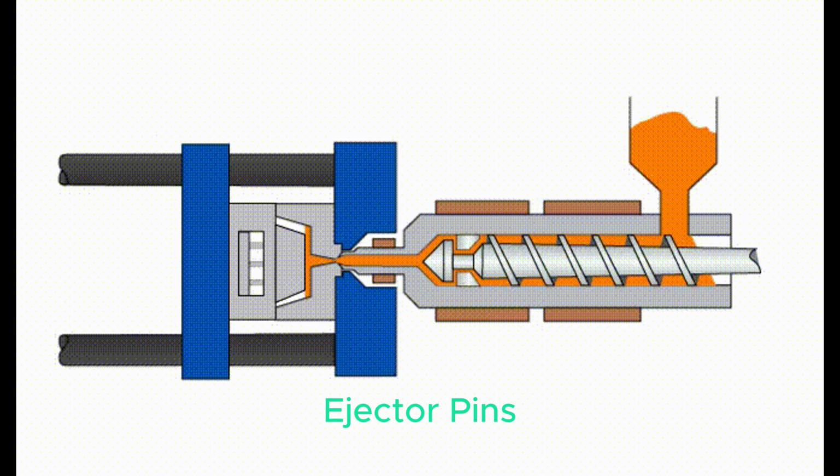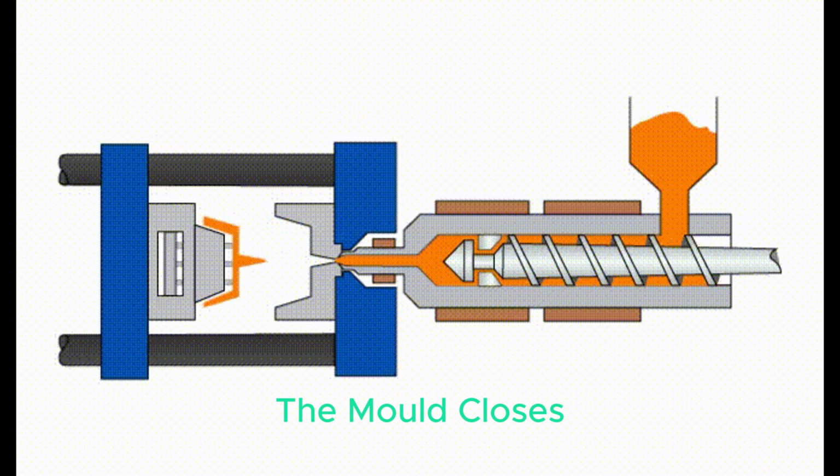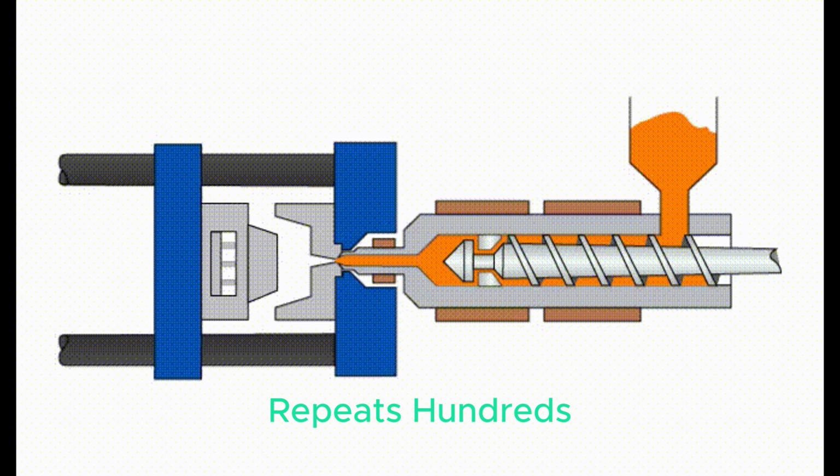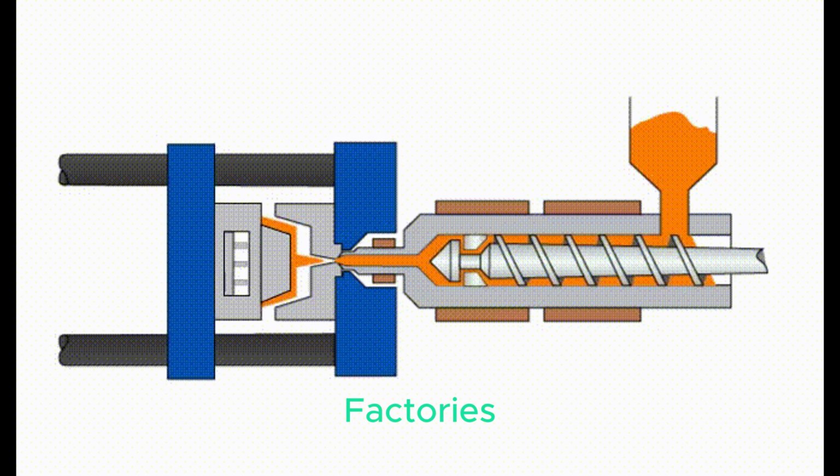5. Ejector pins push out the finished product. 6. The mold closes again, ready for the next cycle. This process repeats hundreds or even thousands of times per day in large factories.